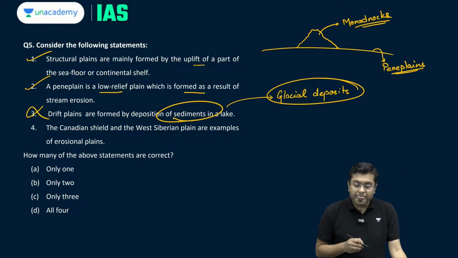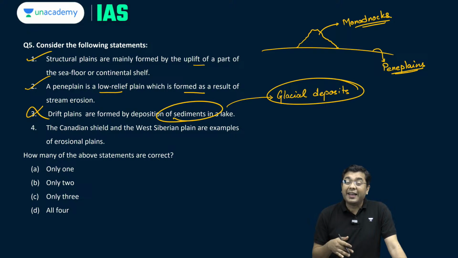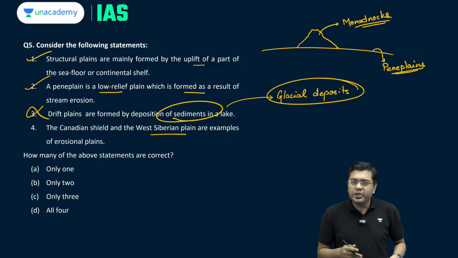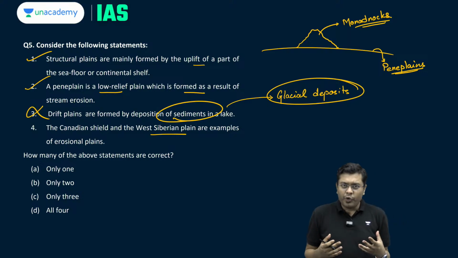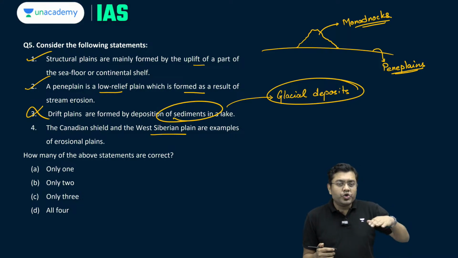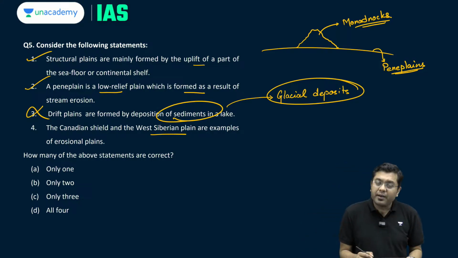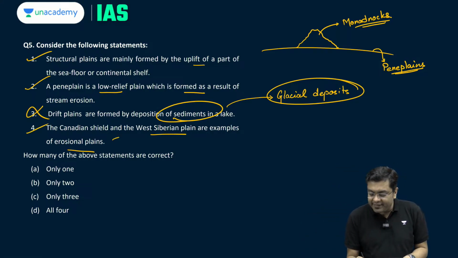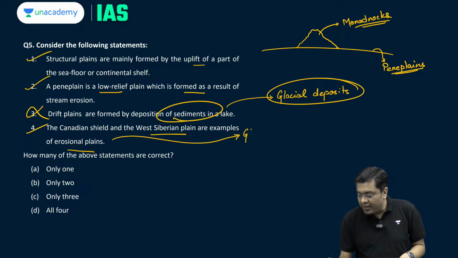So this is incorrect. The Canadian Shield, that is to the north of the 5 Great Lakes that you have, and to the south of the Hudson Bay. In that region, you have the Canadian Shield. The Canadian Shield and the West Siberian Plains are examples of erosional plains. So these regions, which were created as a result of volcanic eruption previously, now during multiple different ice ages, glacial erosion has almost flattened them, made them flat and featureless. So these are the case of erosional plains, and the erosion was carried out as a result of glacial action.